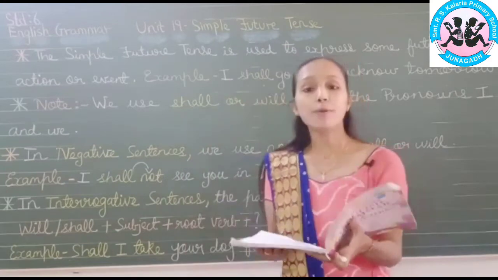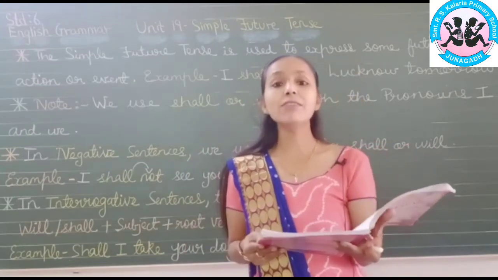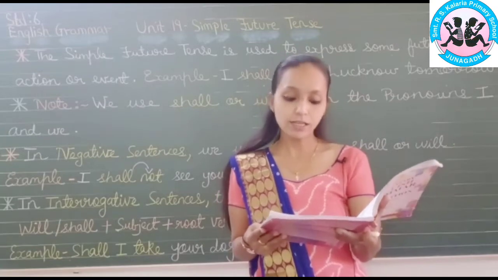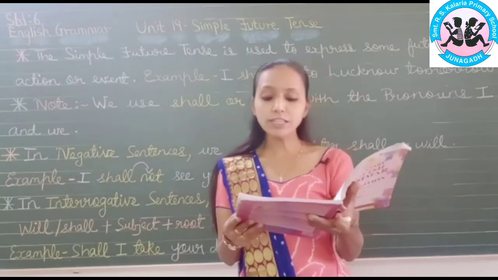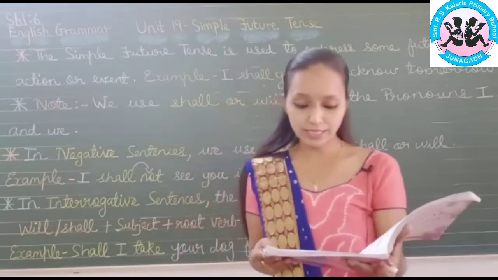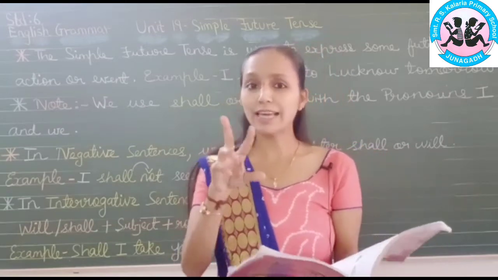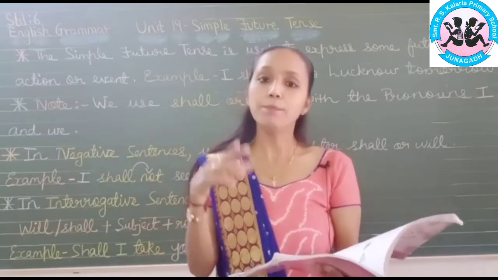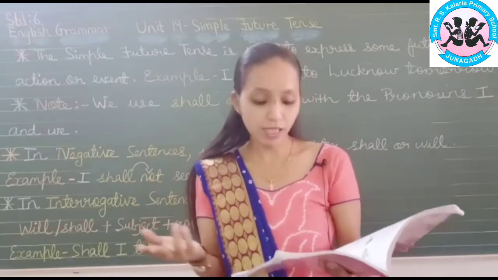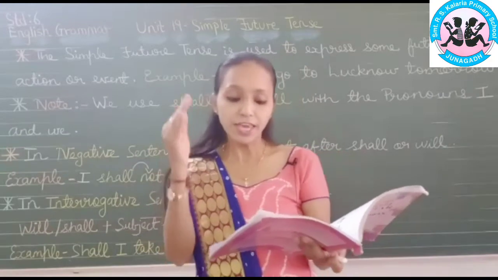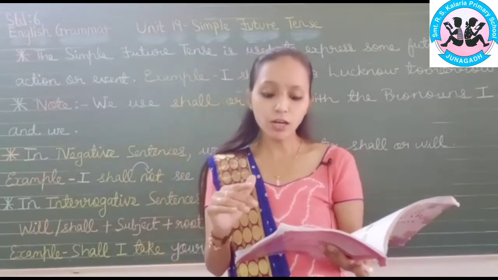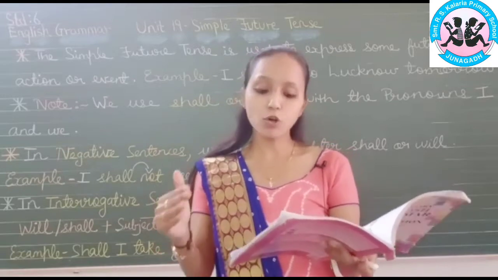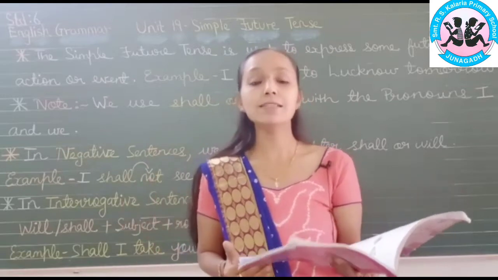Remember that with second and third person, he, she, it, they, you, we form the future tense in the following ways. Second person, you, in singular and plural it is you will. Third person, he, she, it, singular: he will, she will, it will, and for plural also they will.